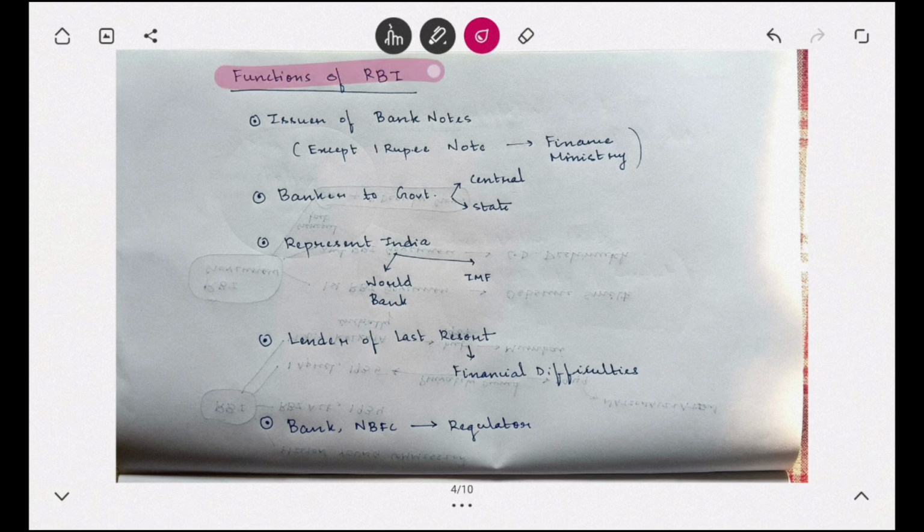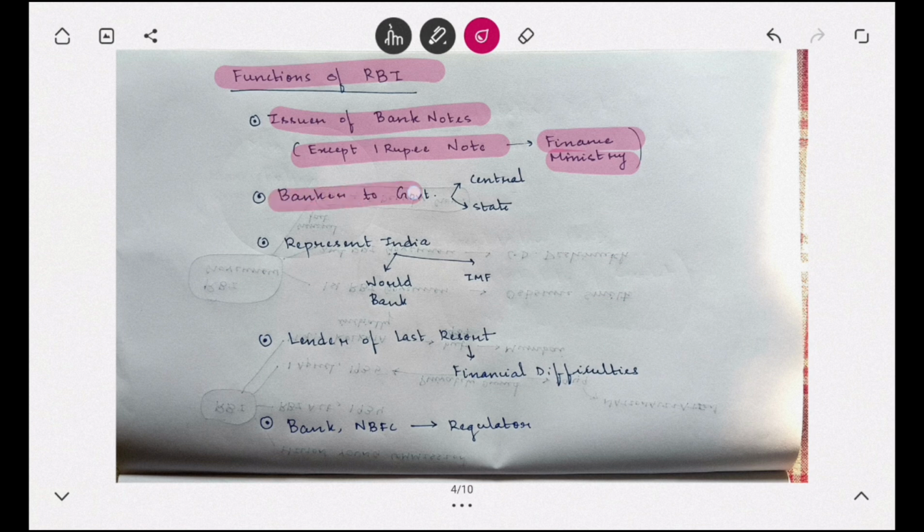Now coming to the functions of RBI. What are the functions this RBI does? It is the issuer of banknotes. Who issues banknotes in India? It is RBI. But there is a condition here, except the 1 rupee note. The 1 rupee note alone is printed by the finance ministry. The finance secretary is the one who signs the 1 rupee note. Except the 1 rupee note, all other notes in India are made by the RBI.